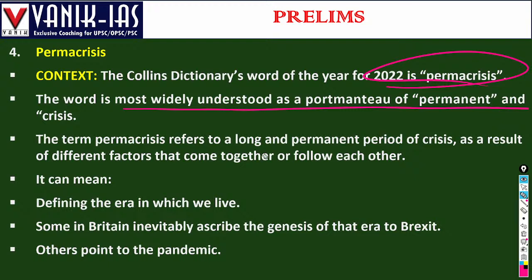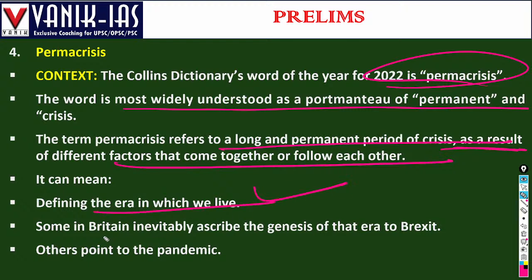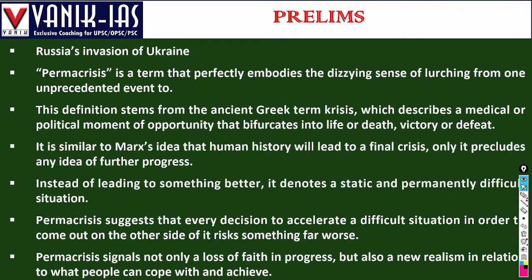The term permanent crisis refers to a long and permanent period of crisis as a result of different factors acting together. It defines the era in which we live. Some in Britain inevitably ascribe the genesis of that era to Brexit. Brexit happened, an economic crisis in Britain is happening, there is the pandemic. So it is a permanent crisis developing in different areas.